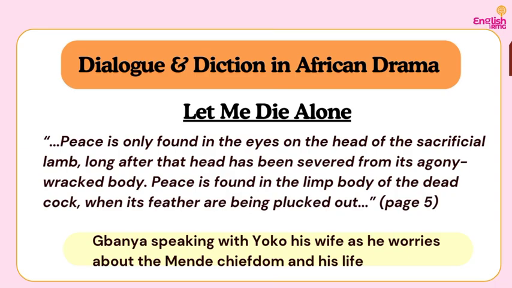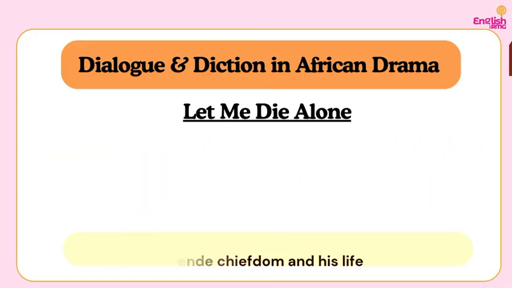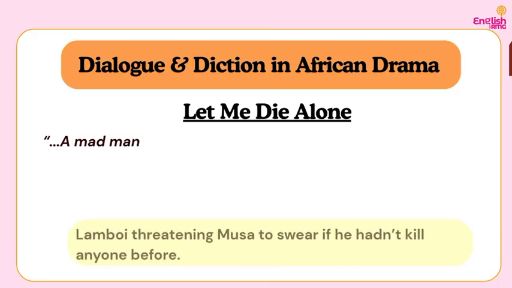He says, "Long after that head has been severed from its agony-racked body, peace is found in the limp body of the dead cock when its feathers are being plucked out." So he's trying to say that peace can only be found with death. It is only when someone has died that the person can find peace in this world. Do you understand? But in order to say all of this, which is native to Africa, it is translated into what? Into English.